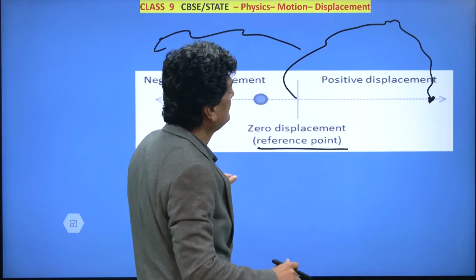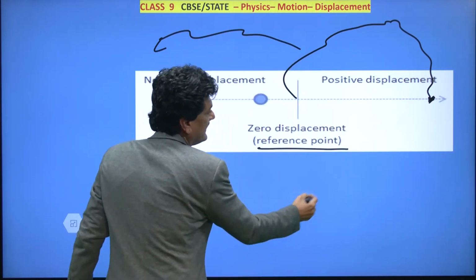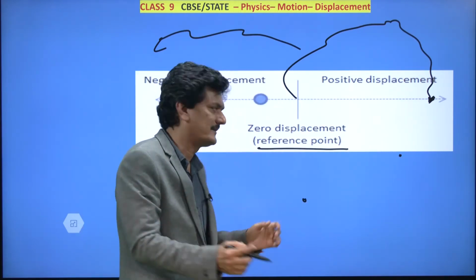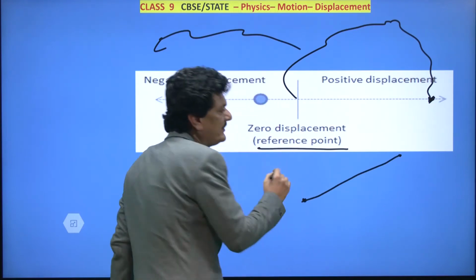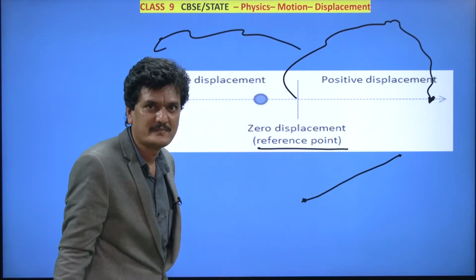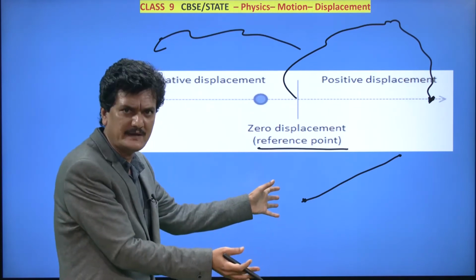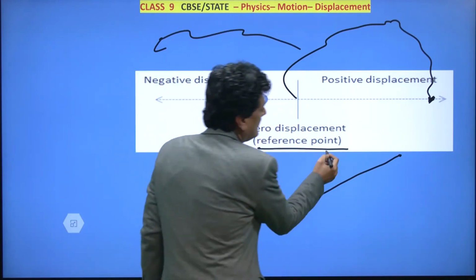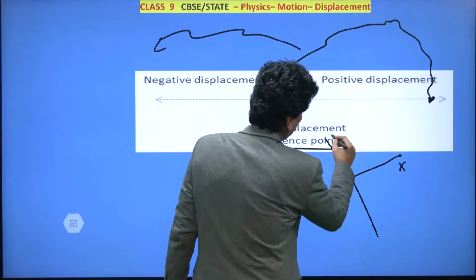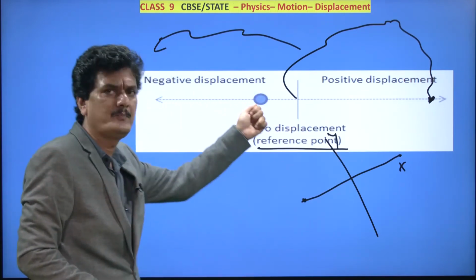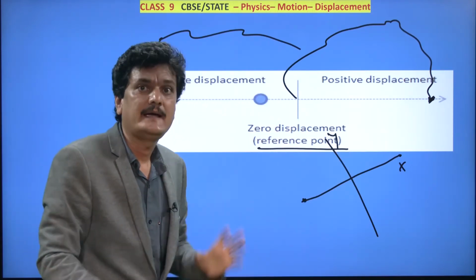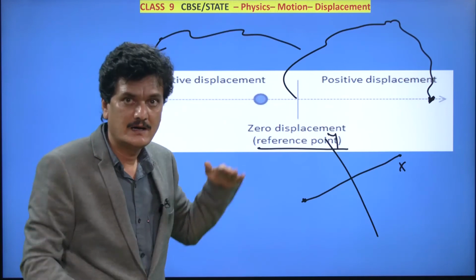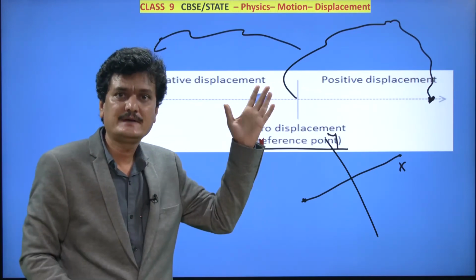Now you will say, sir, if the body started here and it stopped here, then what? It's not horizontal, no? It's inclined. Doesn't matter. The x-axis can be drawn between any 2 points. It's a plane. In a plane it doesn't matter. The x-axis should be horizontal and the y-axis should be vertical, this is the x-axis and this is the y-axis. Any 2 points can be joined by the x-axis, any 2 points can be joined by the y-axis. It has to be only a straight line, not necessarily horizontal and not necessarily vertical.